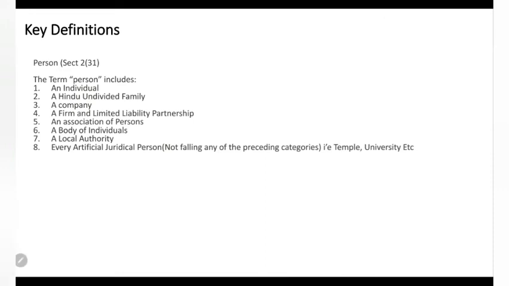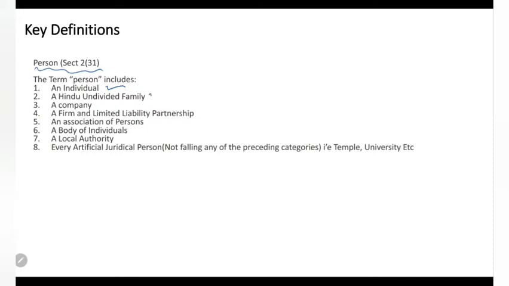So the next important definition is a person. Who will be considered as a person? Under Section 2 subsection 31, the term person includes an individual, like you, me, or any individual who is earning some salary or getting some income. So such a person will be called an individual.